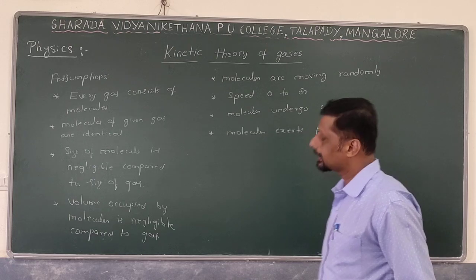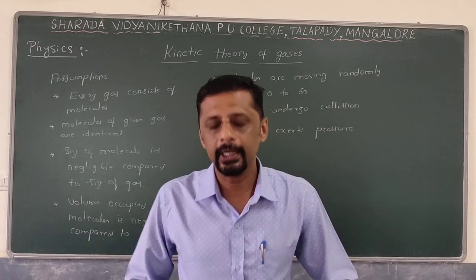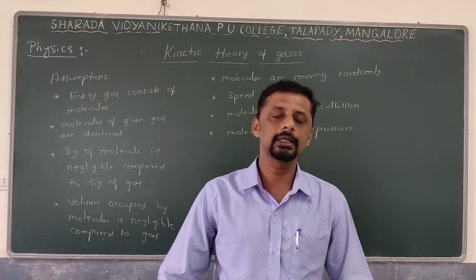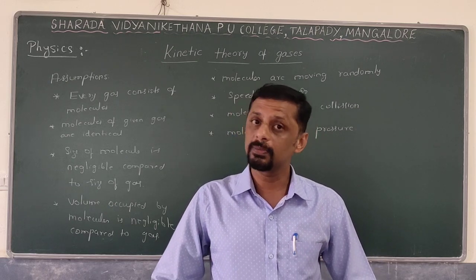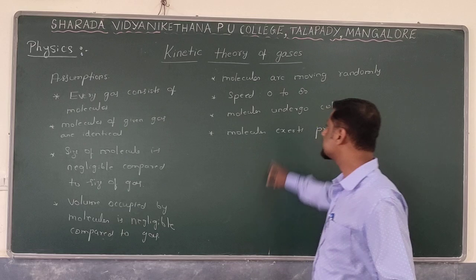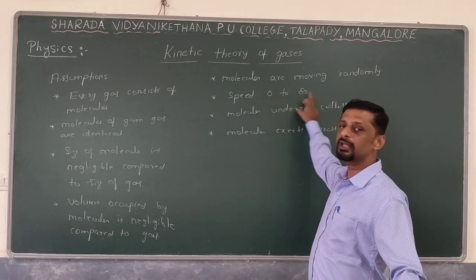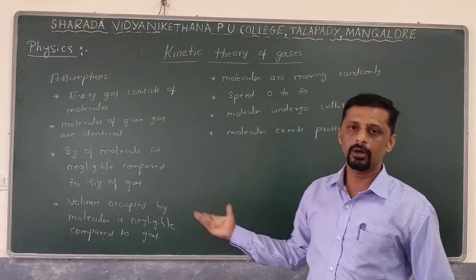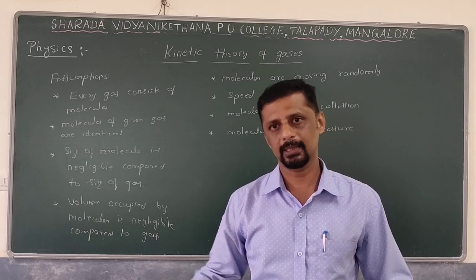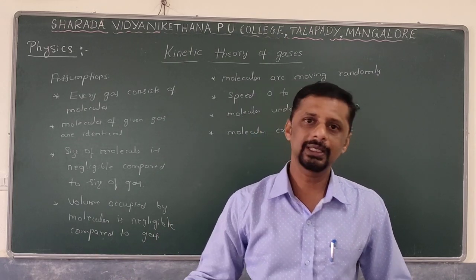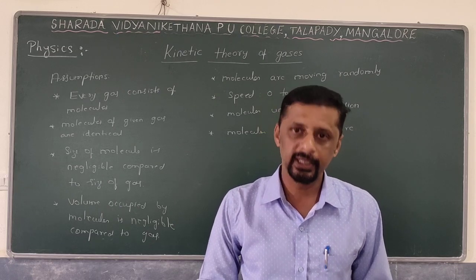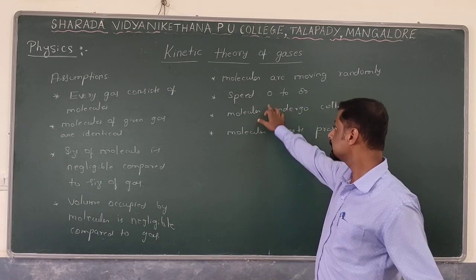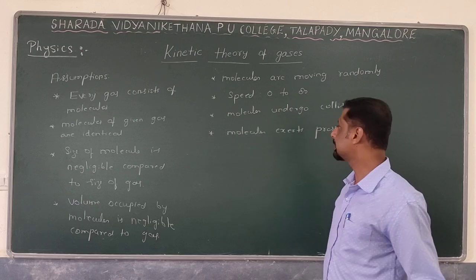Next, molecules are moving randomly. As I said earlier, because of weak intermolecular force of attraction, the gas molecules are moving randomly in all possible directions with all possible velocities. With all possible velocities means the velocity may vary from 0 to infinity. Some of them are moving with a velocity of 1 meter per second. Some of them are moving with a velocity of 1 kilometer per second. So different molecules are moving with different velocities, and hence the speed varies from 0 to infinity.